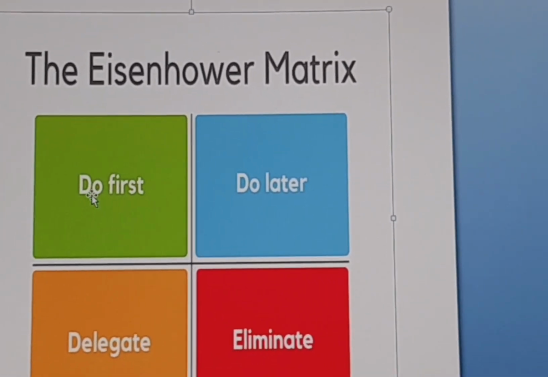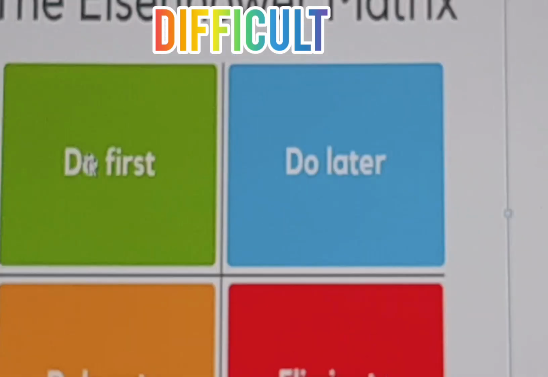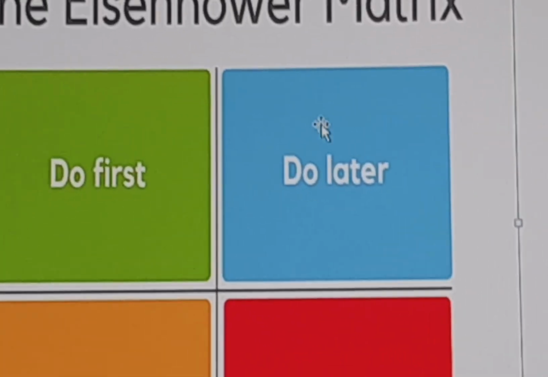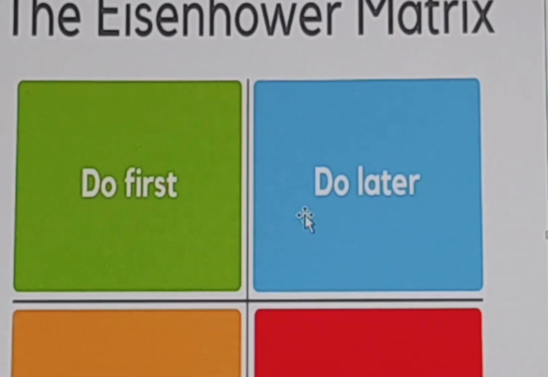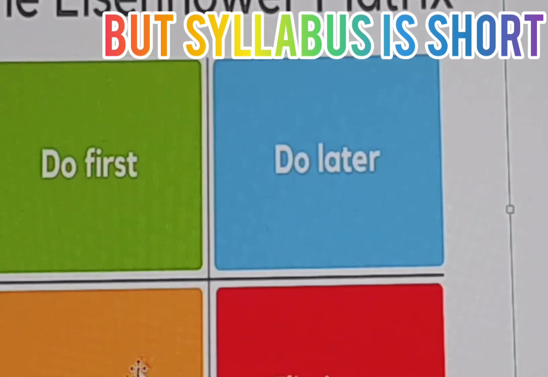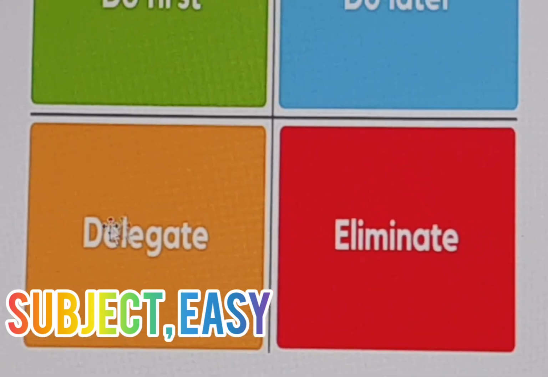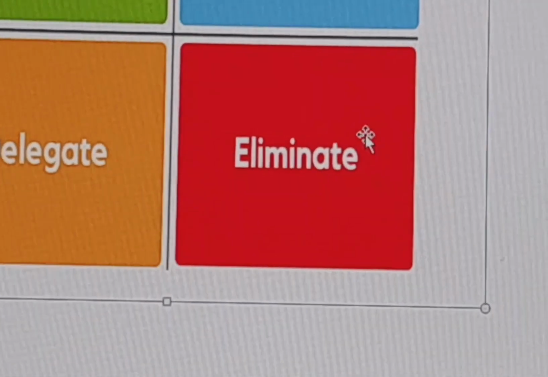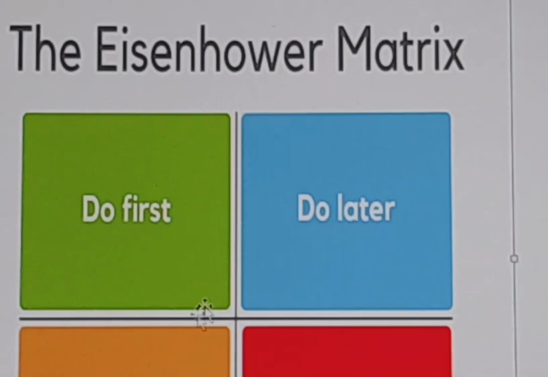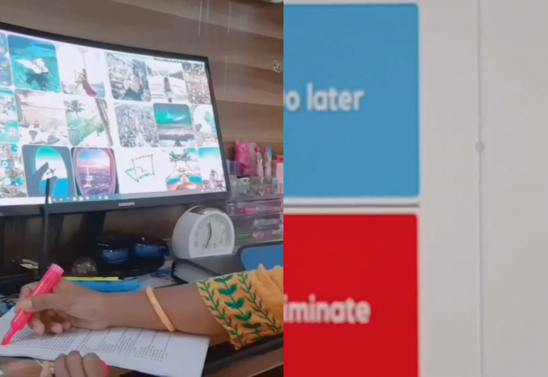See this green box, the do-first box. Here the subjects which are very difficult and the syllabus is also lengthy, put them in this matrix. This one is where the subject is difficult but the syllabus is not as lengthy as the first one. Here the syllabus is lengthy but the subject is easier. And the last one, the subject is easy and the syllabus is also easy. That gets less time. In this way you can allot time accordingly for various subjects in your timetable.